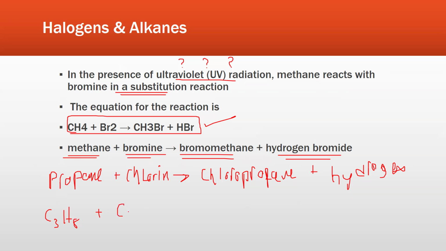So C3H8 reacts with chlorine. One of the hydrogens would be removed. So from 8 hydrogens, how many will there be now? C3H7Cl. Seven. One hydrogen would be replaced by one Cl. The other product would be HCl. Got it?